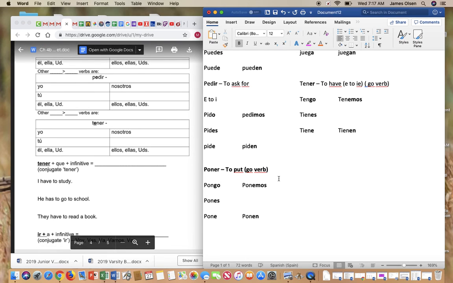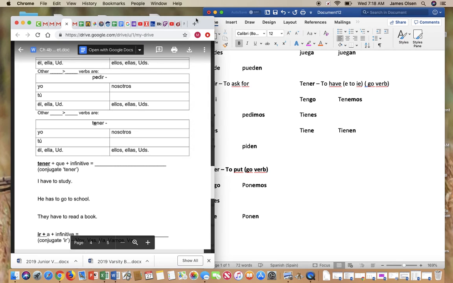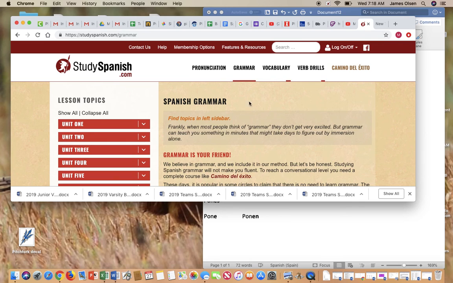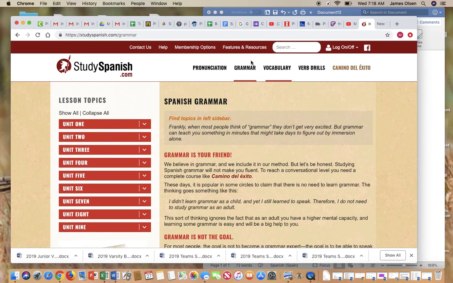So now what I want you to do to practice this is we're going to do some studyspanish.com. So up here in Study Spanish, like always, you're going to go to grammar. This lesson happens to be in lesson 3, unit 3.